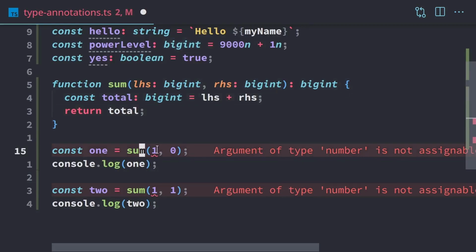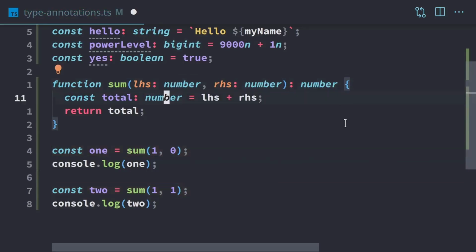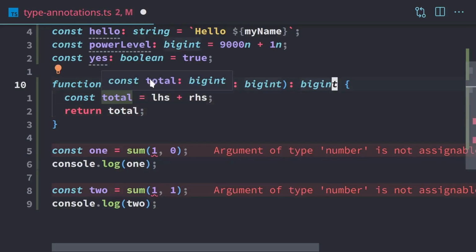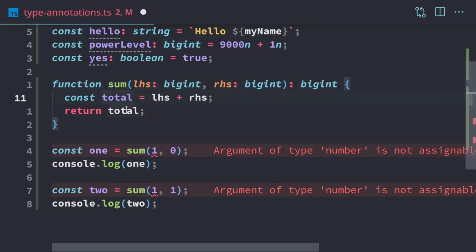And we can ignore these because we have to change those no matter what. As far as the function goes, we have to change all those to bigint. However, if we change all this back and get rid of the annotation here, and we change these numbers to bigint, now TypeScript infers that total is going to be a big integer, and we didn't have to update the actual inside of the function. So it could actually make your code easier to maintain by avoiding type annotations when they're not necessary.